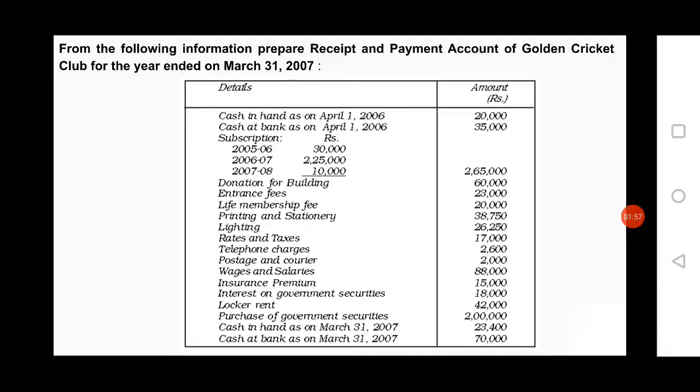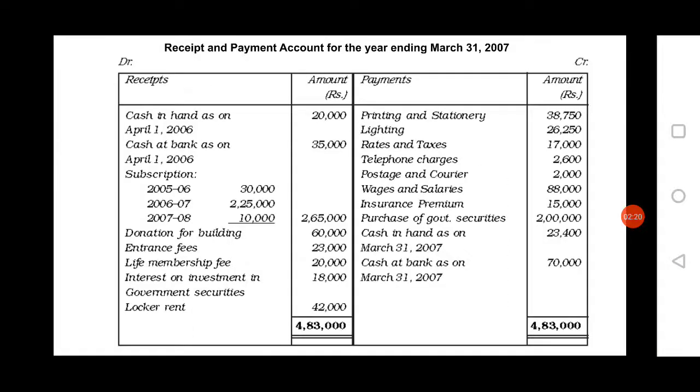In this question, they have given opening balance, that is cash in hand as on April 1st, 2006, 20,000. Cash at bank as on April 1st, 2006, 35,000. This is the opening balance of cash in hand and opening balance of cash at bank. As I told you, where you have to record? First you have to record receipt side of the receipt and payment account, that is debit side. Always opening balance of cash in hand or cash at bank, you have to record on the debit side of the receipt and payment account.